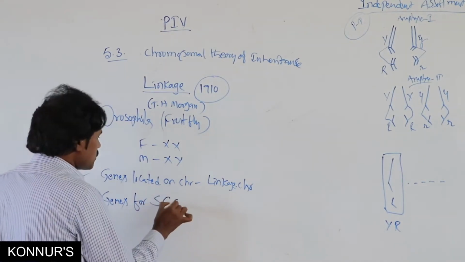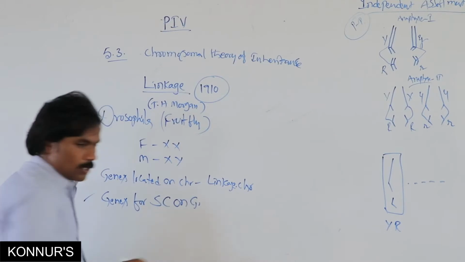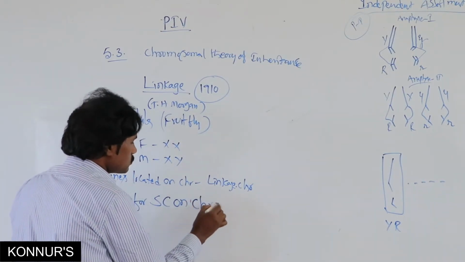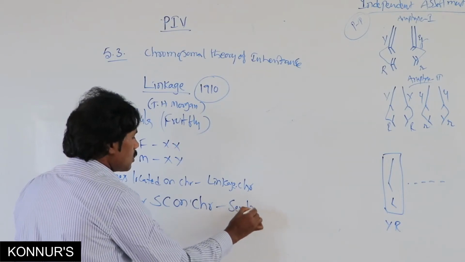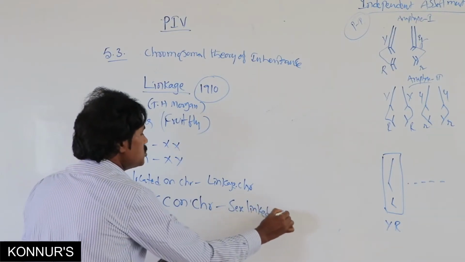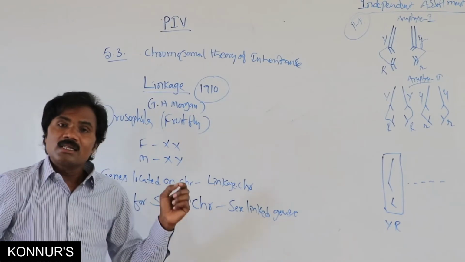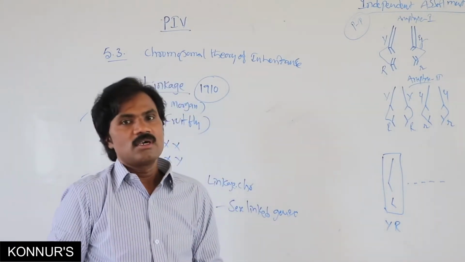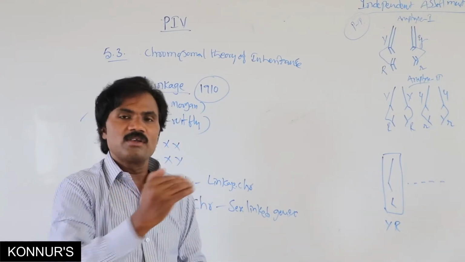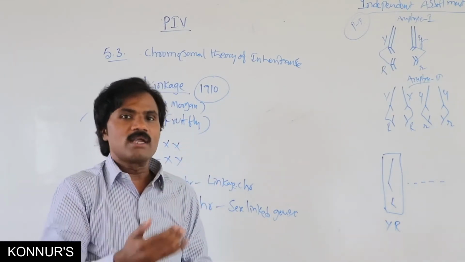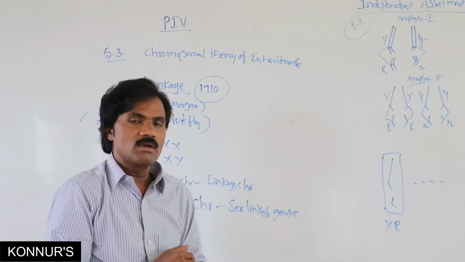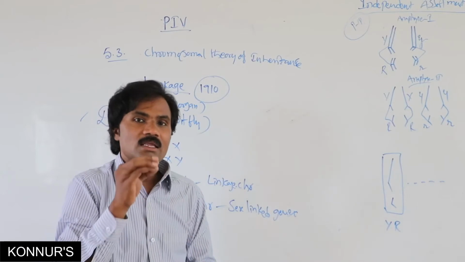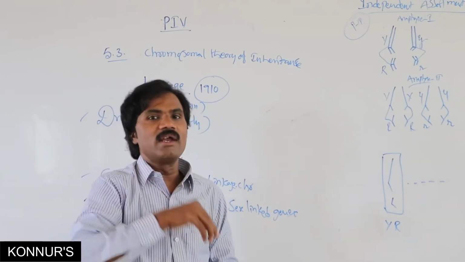Genes for somatic characters on the sex chromosome are sex-linked genes. The characters influenced by these genes we call sex-linked inheritance.